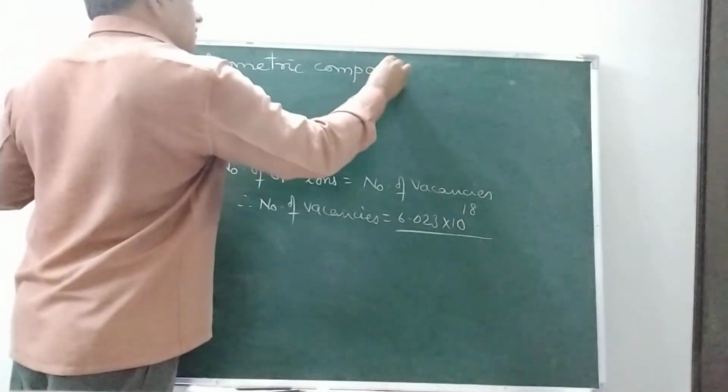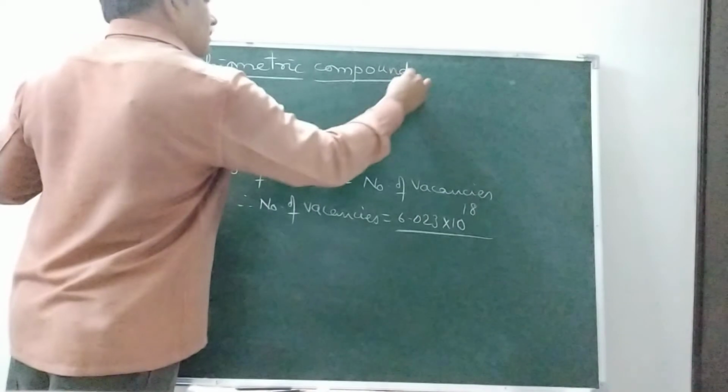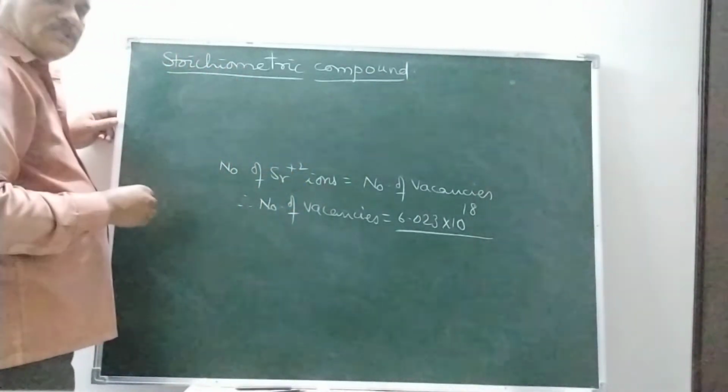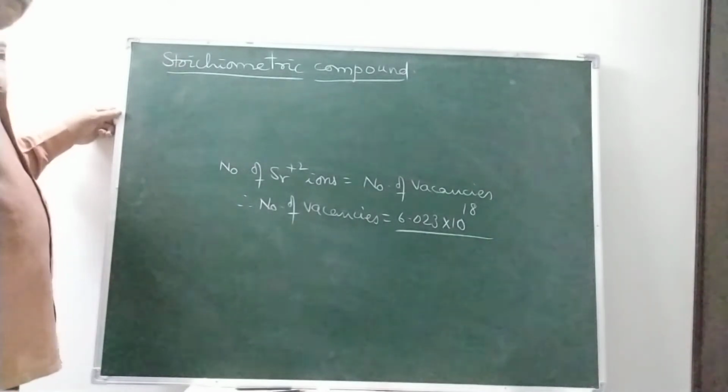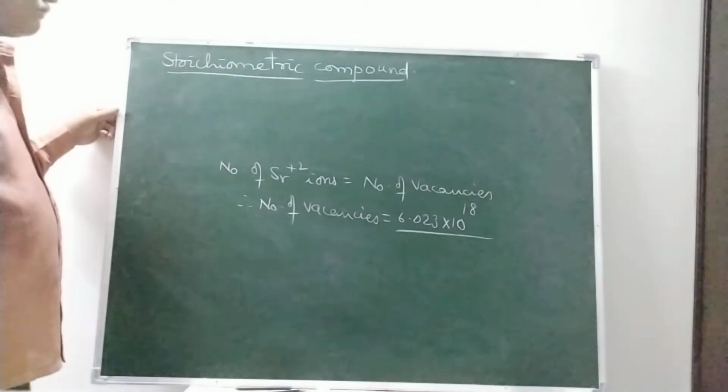Stoichiometric compound. A stoichiometric compound is one which contains the number of ions as is mentioned by the formula.